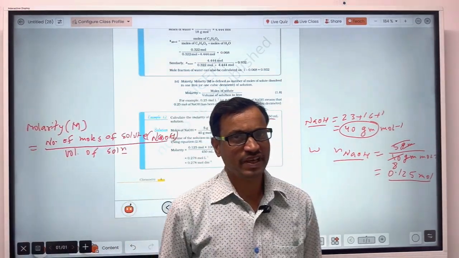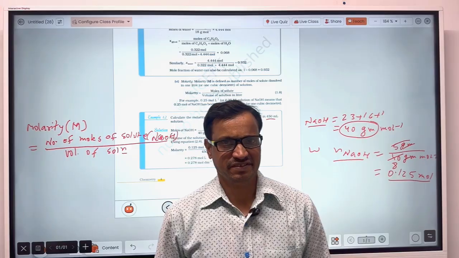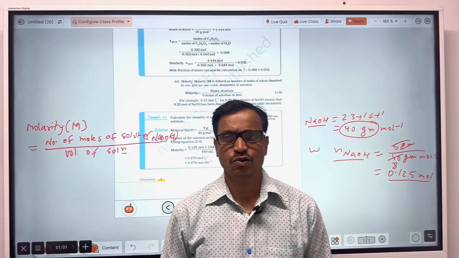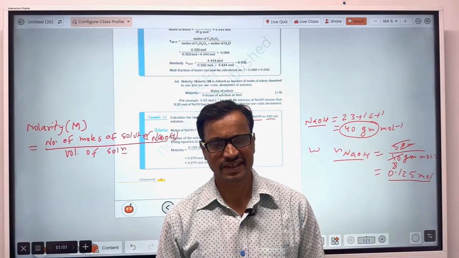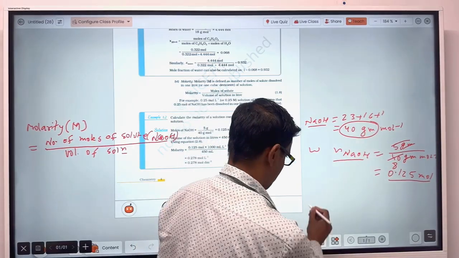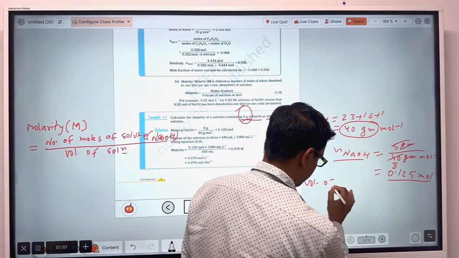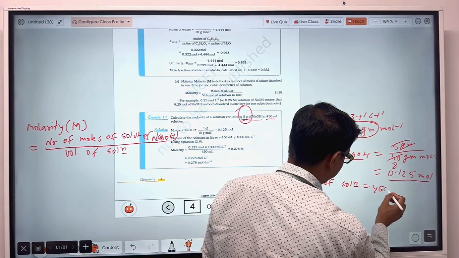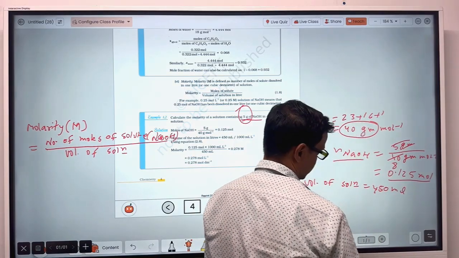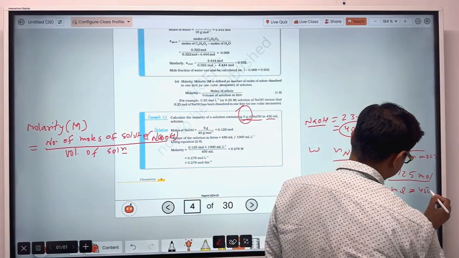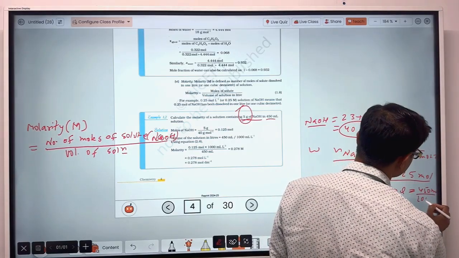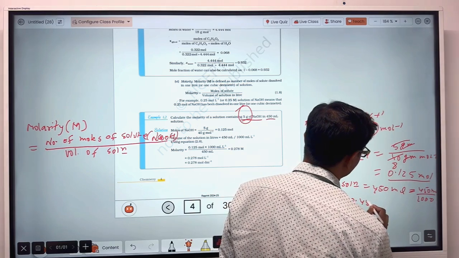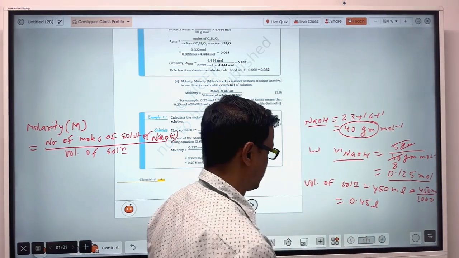So volume here is given in milliliter. So you will have to convert the volume of solution in liter. So volume of solution here is 450 milliliter. So that will be equal to 450 milliliter upon 1000, that in liter. So that will be 0.45 liter.